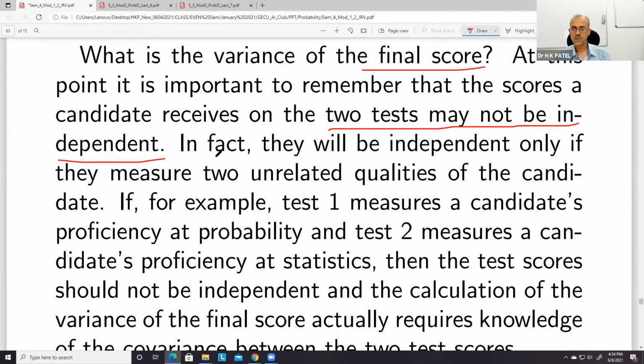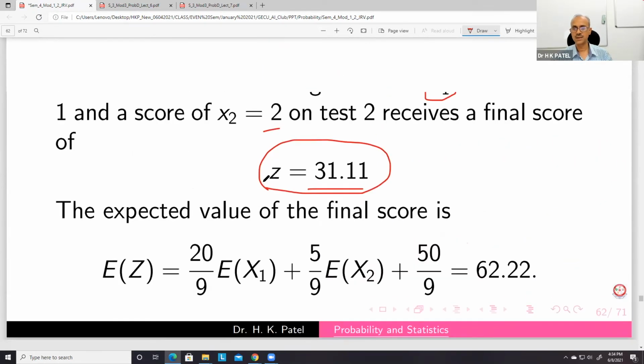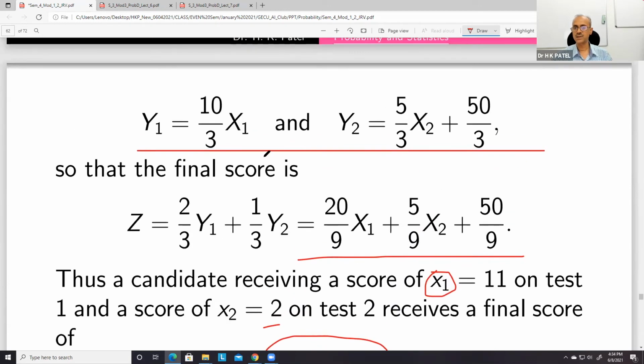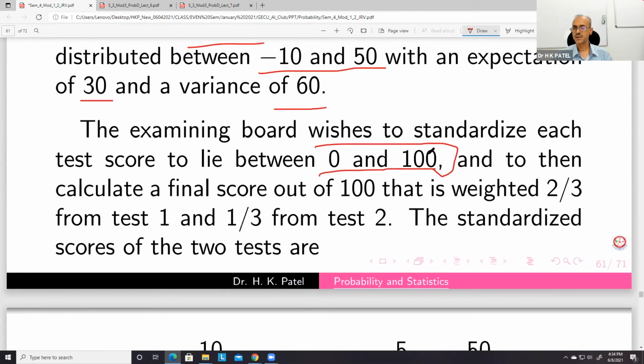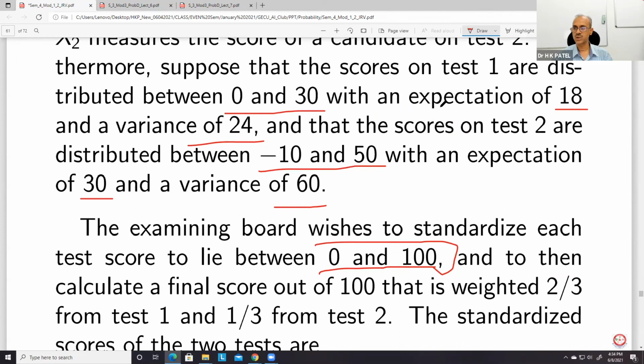In fact, they will be independent only if they measure two unrelated qualities of the candidate. But here you can see that these are not unrelated qualities. Giving two papers or two examinations, it is the same kind of thing for the student. They are related actually.